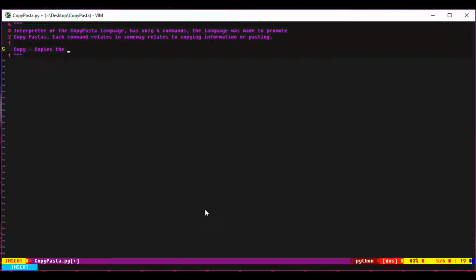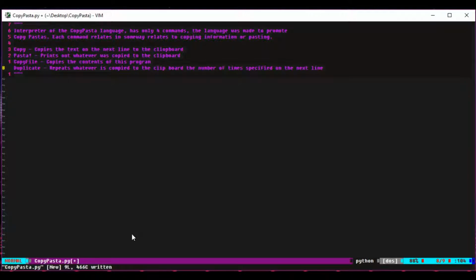This is just so I don't have to look back to the internet as a reference, and I can just look back up to my header comment if I need to remember what each command does. And of course, I just write down who wrote this program, which is me, and the date. I've technically written this before, but this is more of a revised version, even though I do still have a couple of problems, which you'll see later.